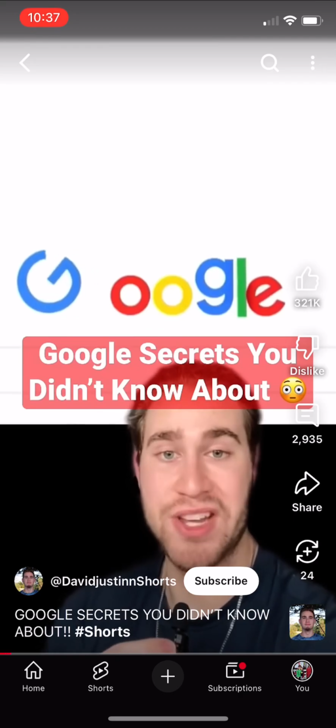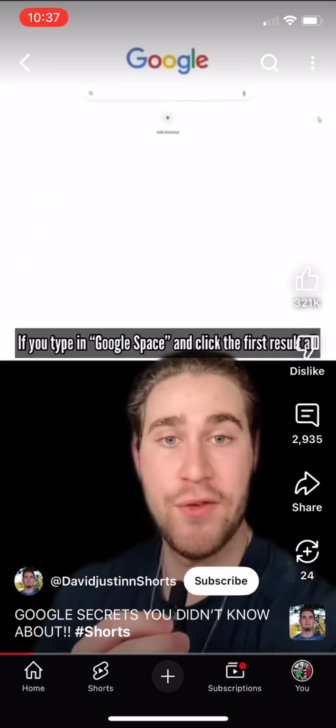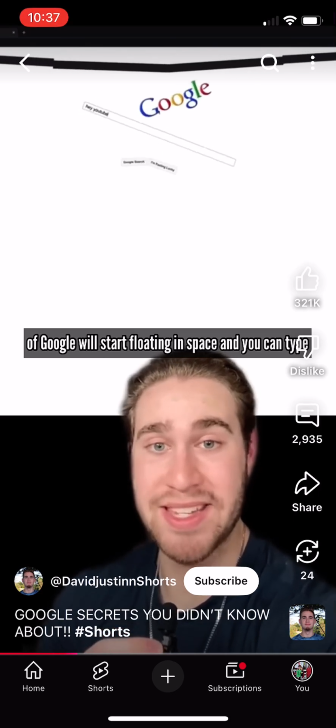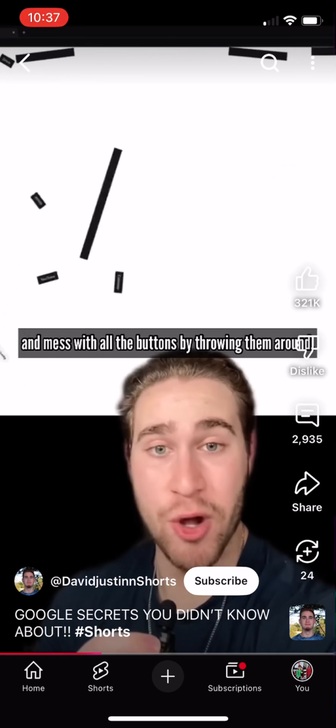Here are some Google secrets that you didn't know about. If you type in Google Space and click the first result, all of Google will start floating in space, and you can type and mess with all the buttons by throwing them around.